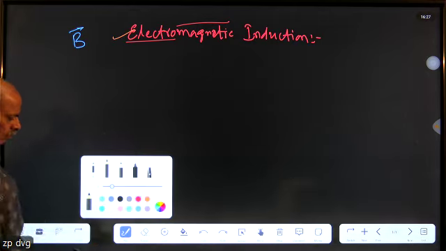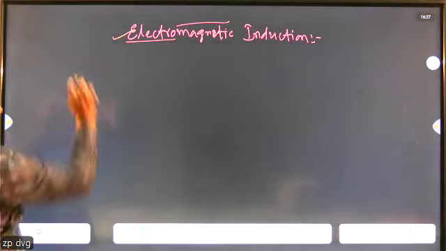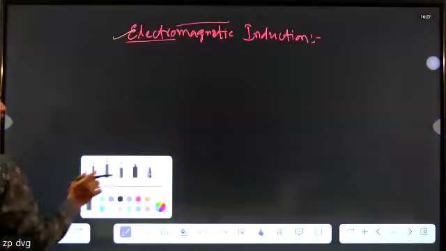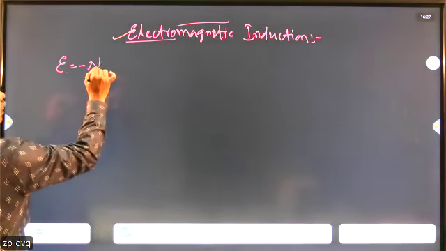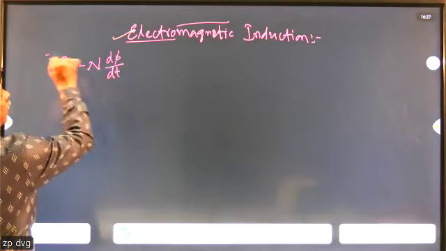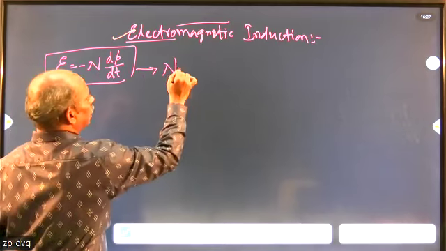Next one. This equation, E equals minus N into d phi by dt, is sometimes also called Neumann's relation.